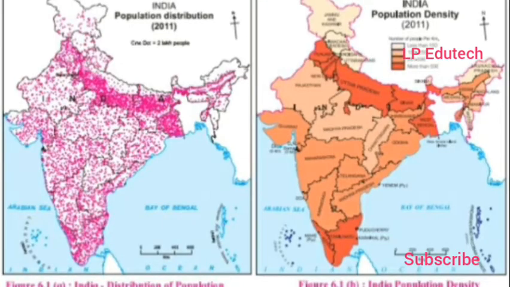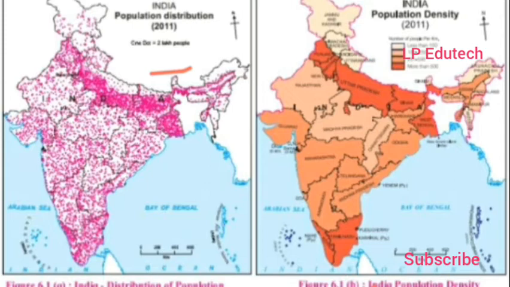Here before you have two figures: 6.1a, that is India distribution of population, and figure B, India population density. In the first, that is A, distribution of population is shown with the help of the dot method. This methodology we learned in the first lesson, the distributional maps. Here the proportion is also given. You can refer to it: 1 dot is equal to 2 lakh people.